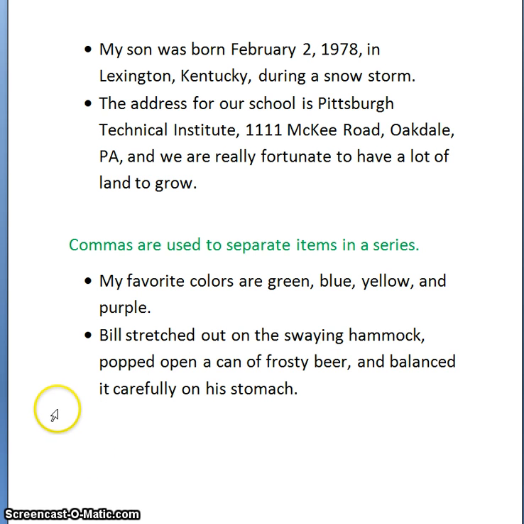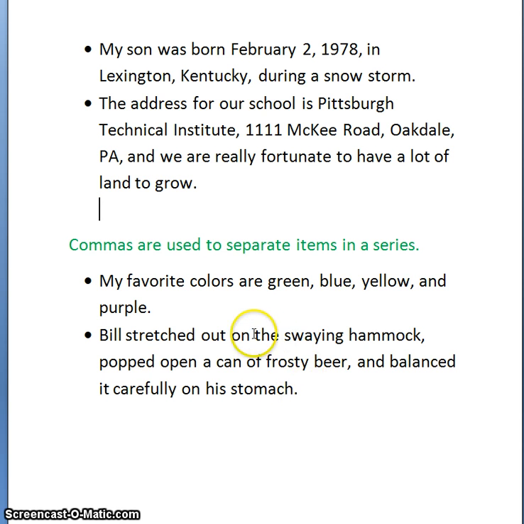Our second example, we have some phrases that we're separating, phrases in a series. Notice it's Bill stretched out on the swaying hammock, one thing that he did, comma. Second thing, popped open a can of frosty beer, comma. And the third item, and balanced it carefully on his stomach.